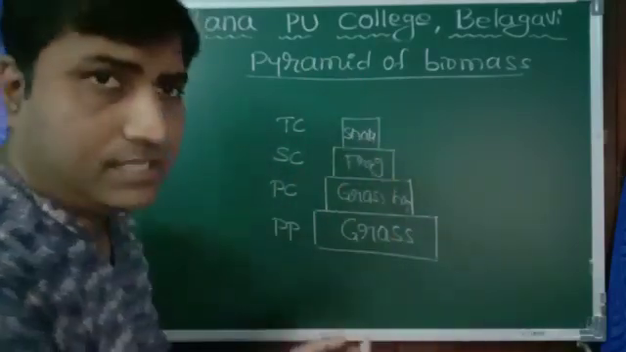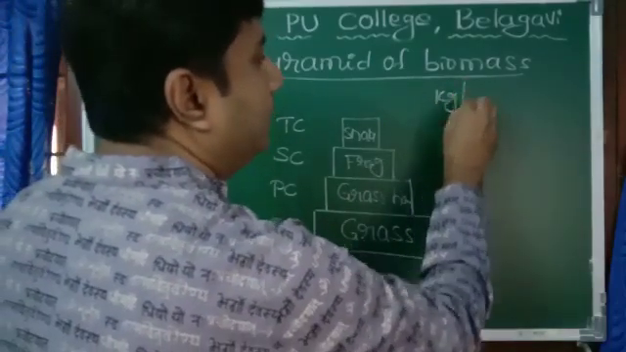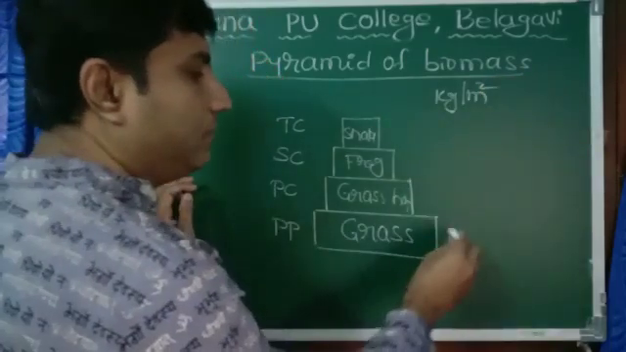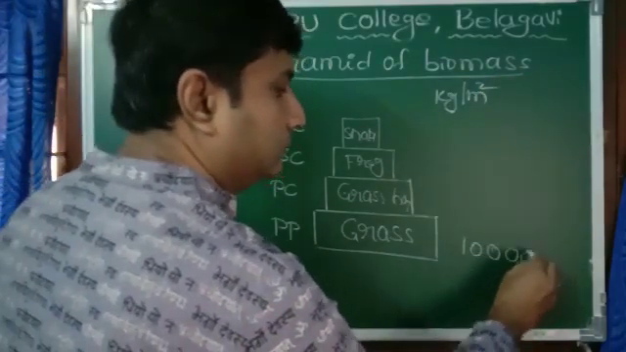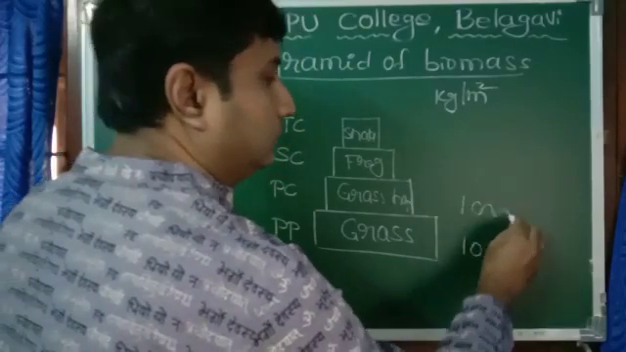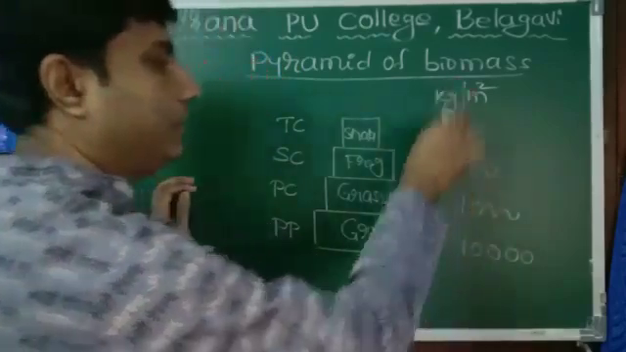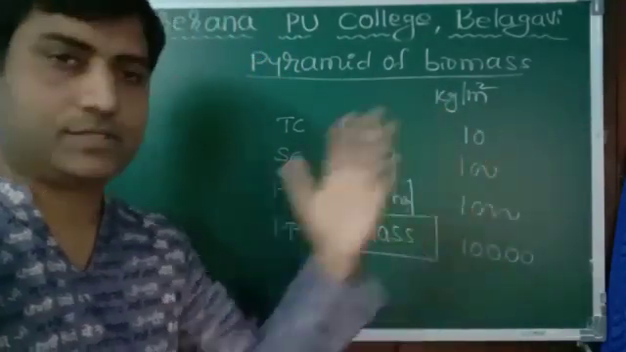Biomass is measured in terms of kg or gram per meter square. You can mention it like this, but you need not mention the exact figure. This is just to give an idea of how it decreases.